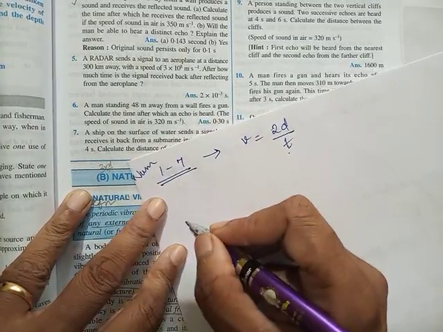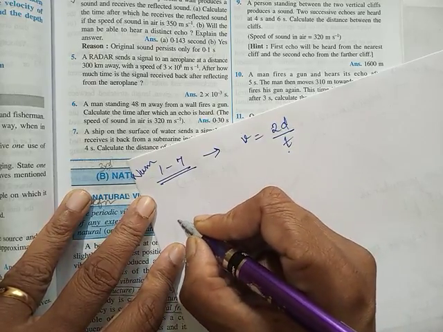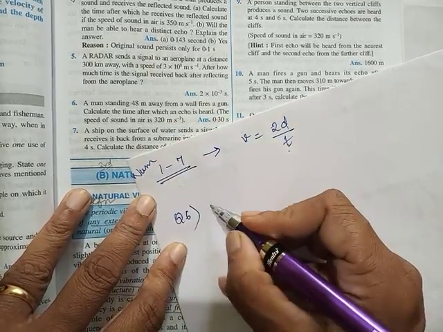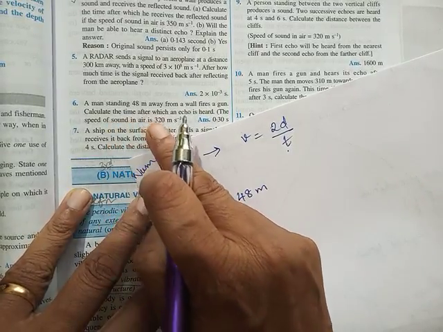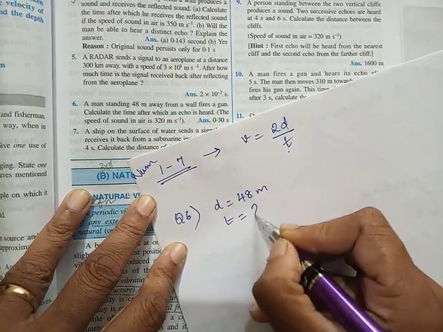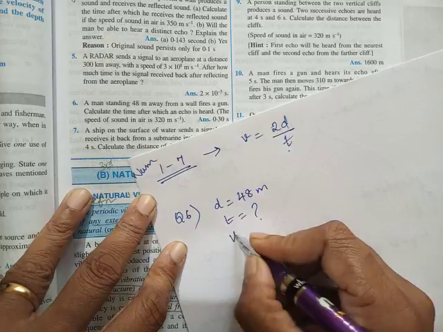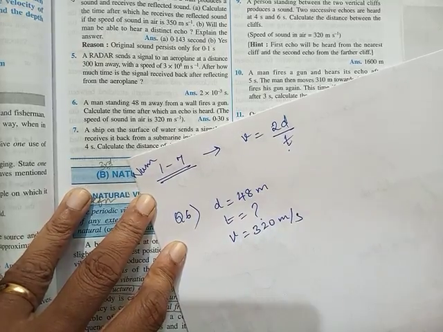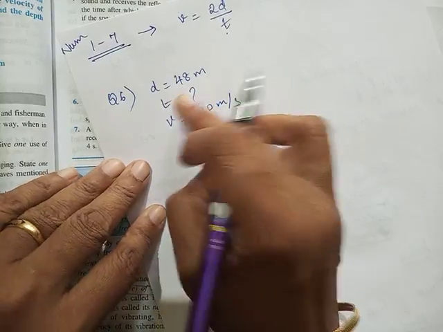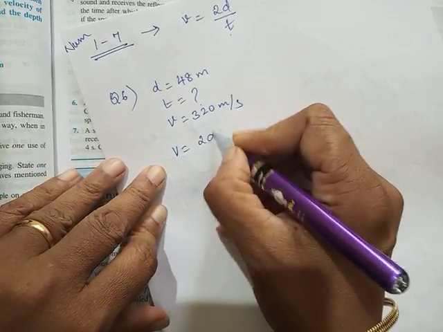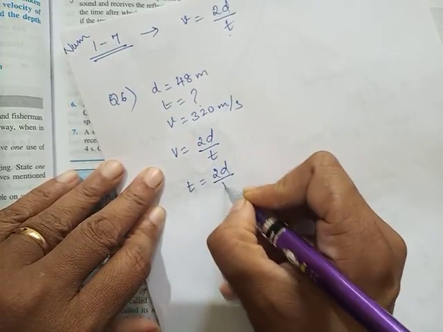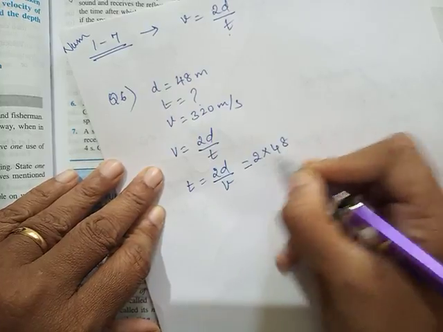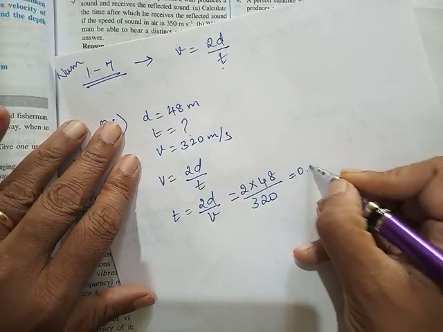Okay, so let me just do the sixth question for you. Question 6. A man standing 48 meter away, so distance is 48 meter, fires a gun. Calculate the time after which he can hear an echo. The speed of sound is 320 meter per second. So these two are the informations given and you have to find T. So V is equal to 2D by T, and so T will be 2D upon V. So 2 into 48 upon 320. If you solve this, you'll get 0.30 second.